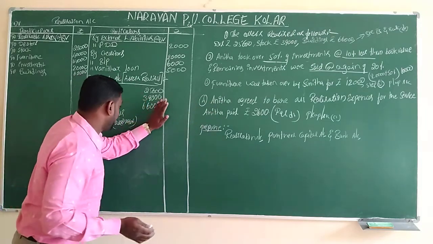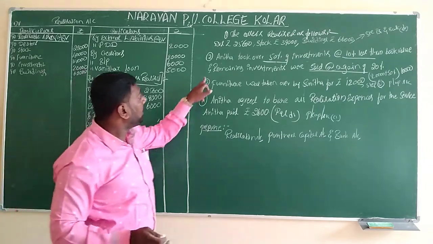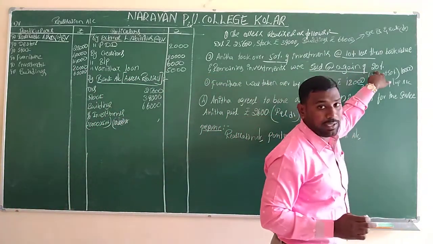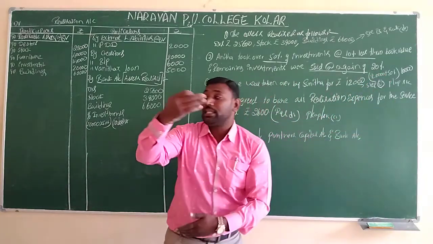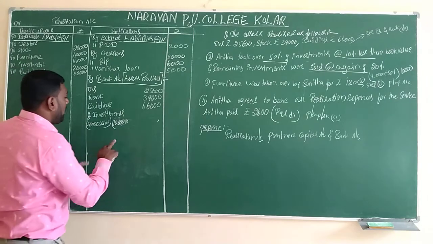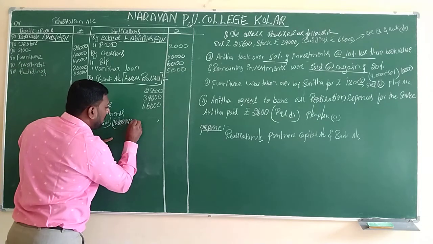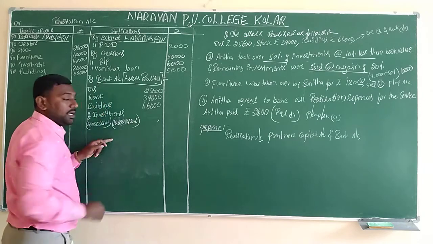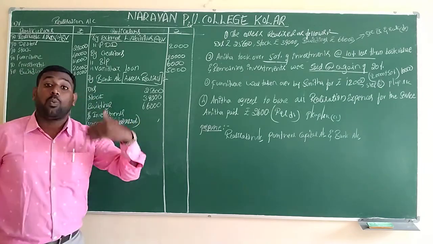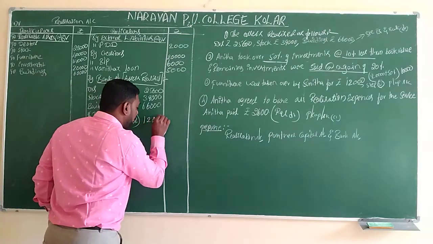Actually, this one is taken over. And the remaining investment was sold at a gain of 20%, they have given. Gain is nothing but profit, so we have to add it. For the 50%, which is 10,000, 120% we have to write. Taken over is 90% and sold is 120%. Therefore we will get 12,000 rupees.